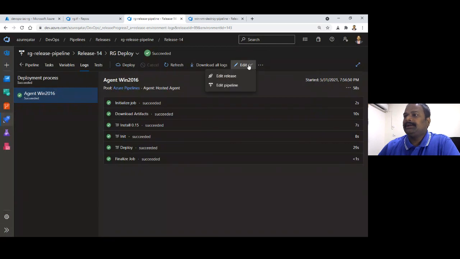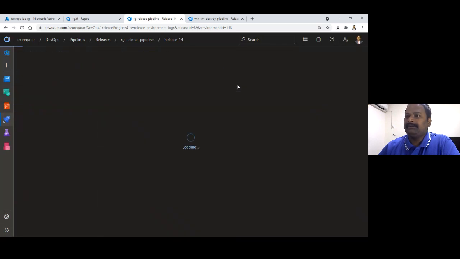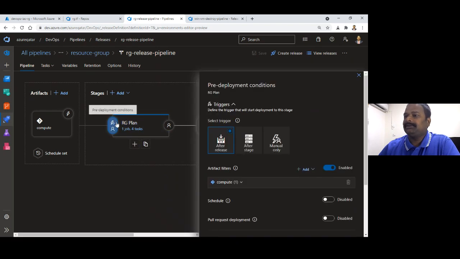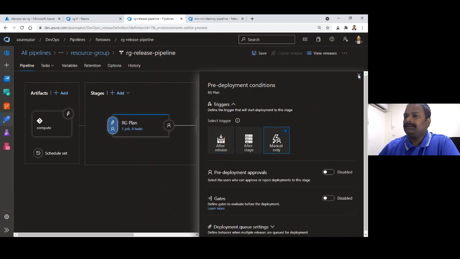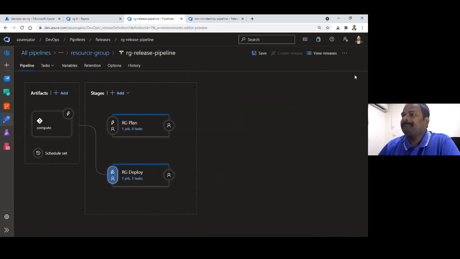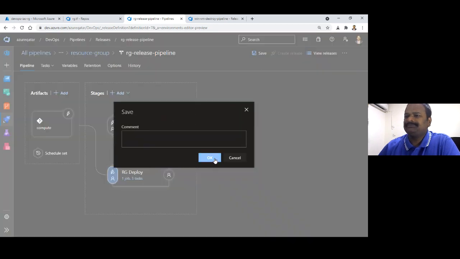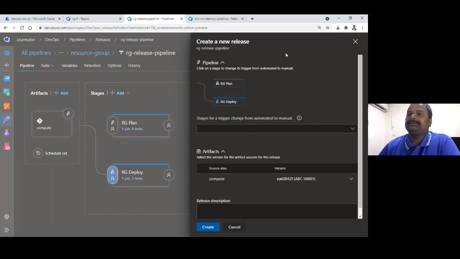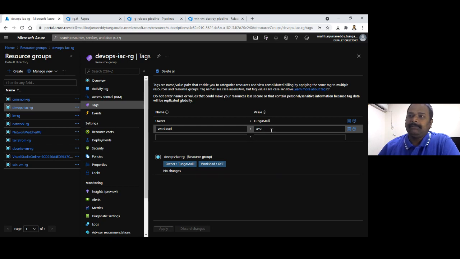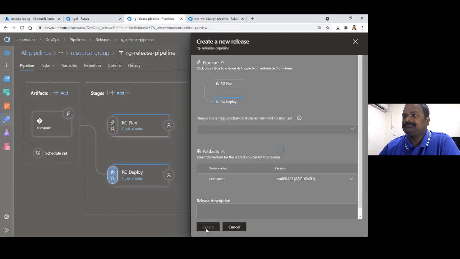So just for the time being, I'm going to edit the pipeline. I'm disabling this manual option, and then I'm putting this after release. Now I'm directly deploying it. I'm just leaving the plan out and saving it. So I'm creating a release. What I have done, to test the desired state configuration, the DevOps IaC, is change the tag value. But in the Terraform state file, it will be different. You'll see that now.